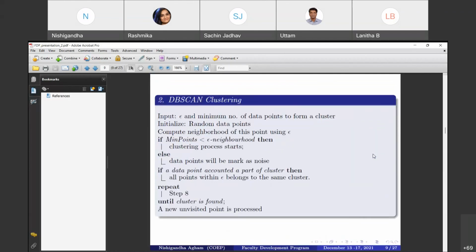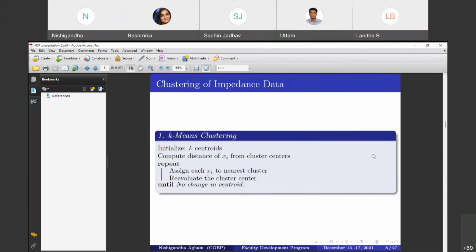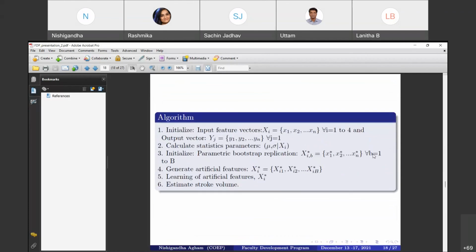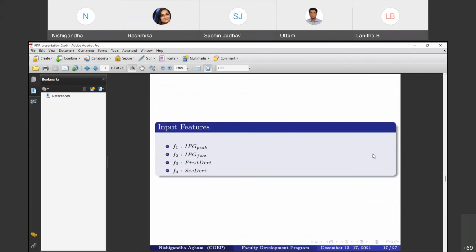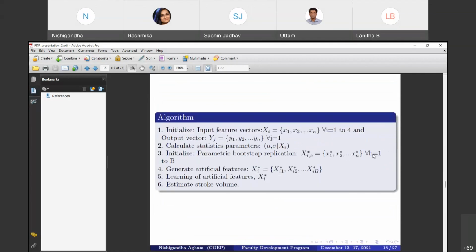From this enlisted feature set, we have only used four features to show better, more informative content from the IPG signal. That is the IPG foot and the first and second derivatives. Suppose x1 to xn is the set of the four features, used as an input feature vector. Then we calculate its mean and standard deviation.